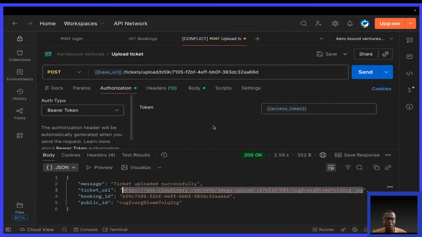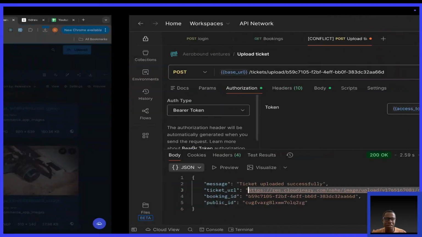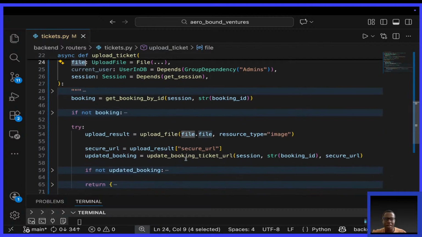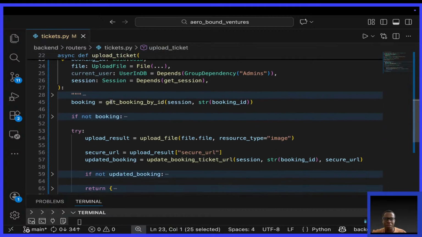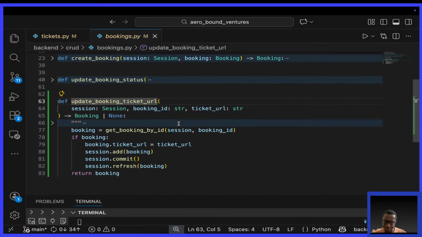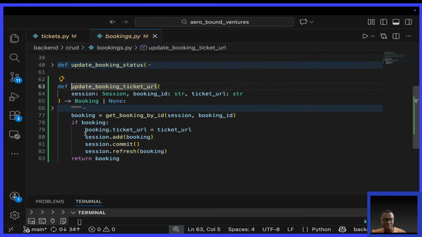Now, remember, this in our code, okay? The function responsible for doing this. After this operation uploads, okay? When we upload successfully, we get the upload result, pick the secure URL, and update the booking ticket URL. If you go to update booking ticket URL, you see what it does? It says booking.ticketURL equals ticketURL.